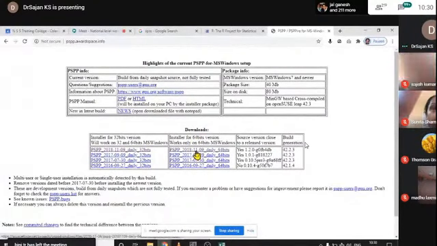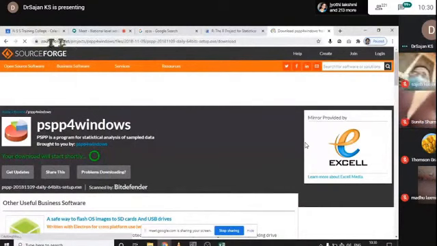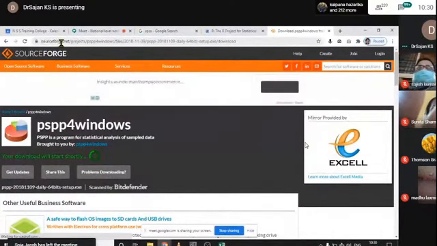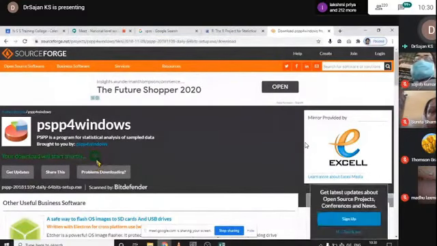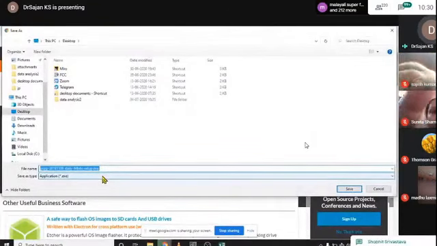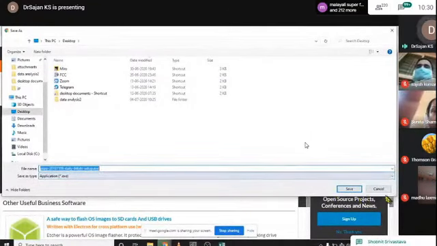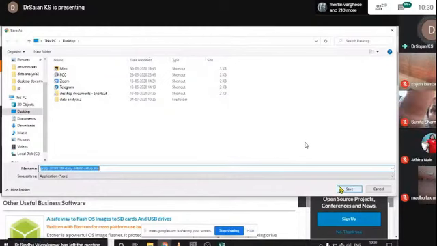Okay, now click on this and it will lead to a software repository known as SourceForge, in which the download automatically starts after some seconds, and this is the executable file for the installation of PSPP. After downloading it, double click and install it. There is no need of cracking, there is no need of a serial key, etc.